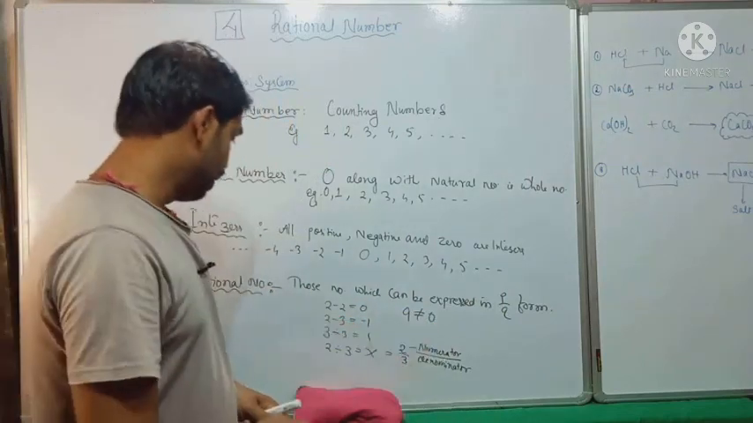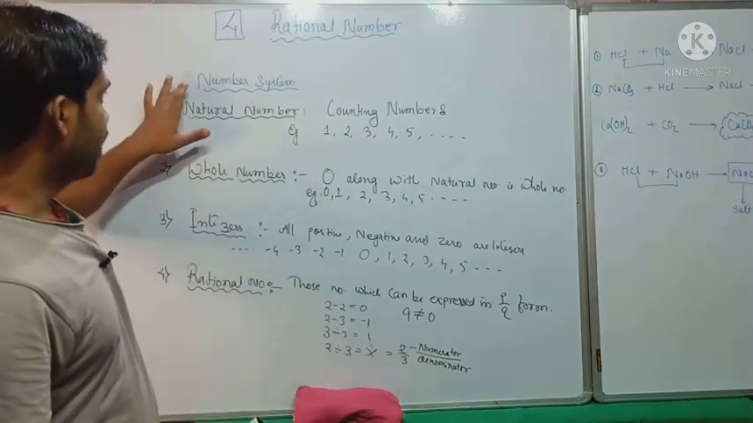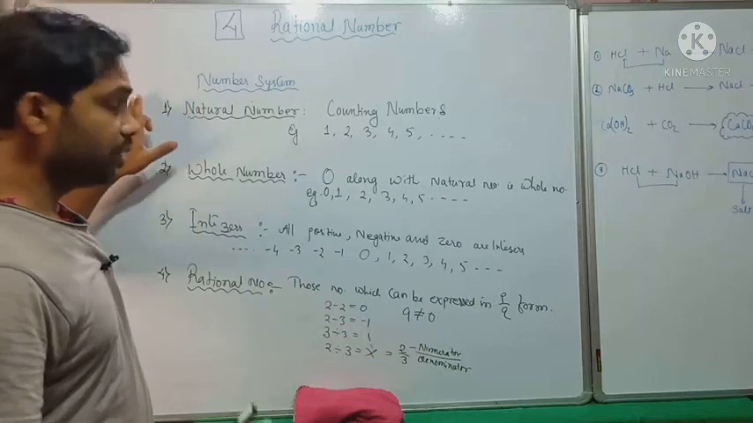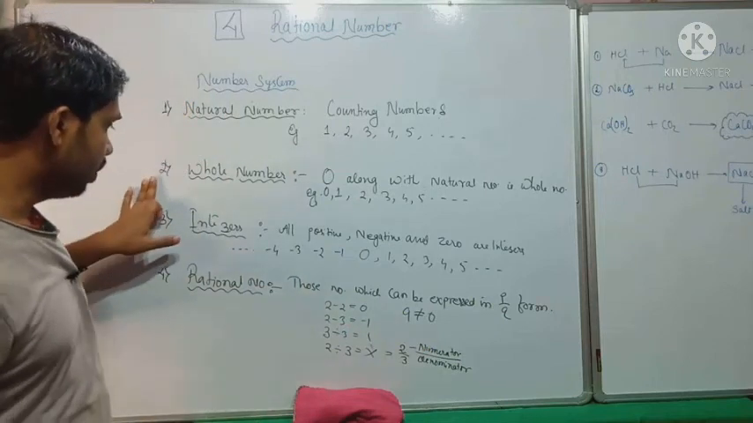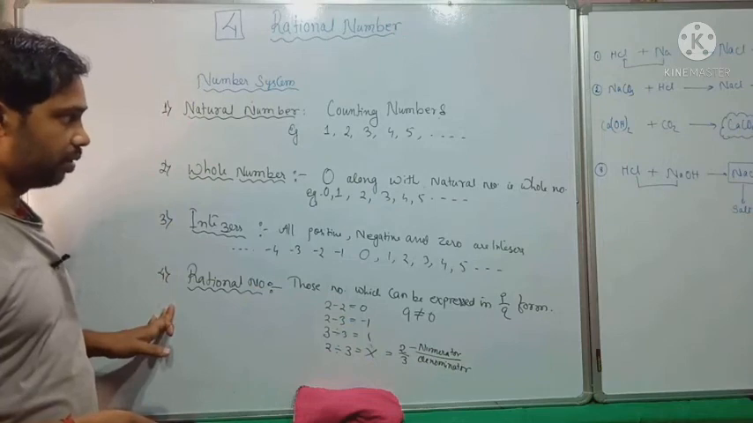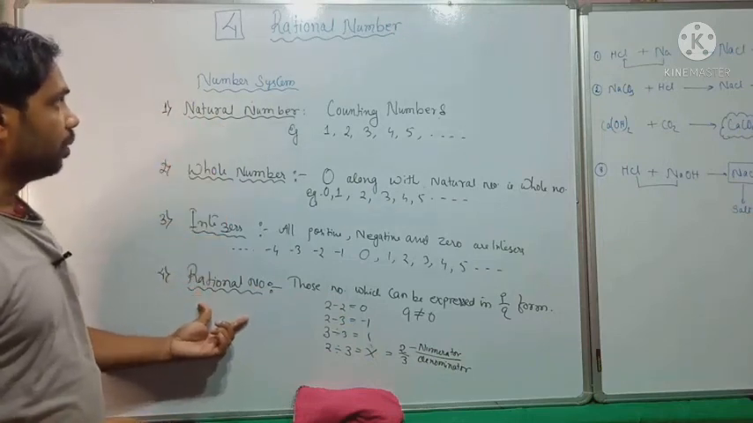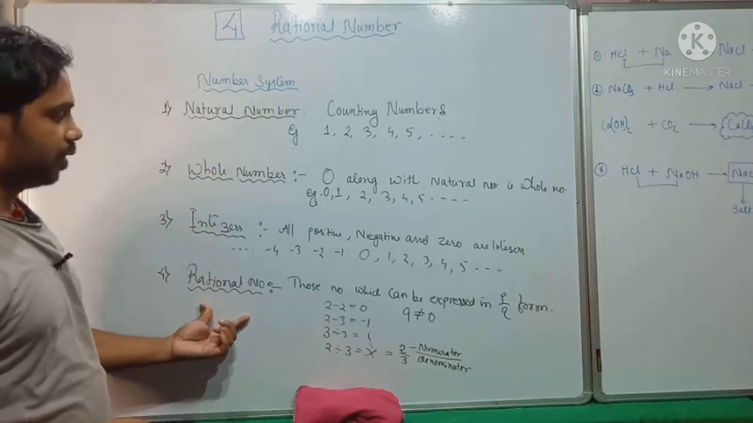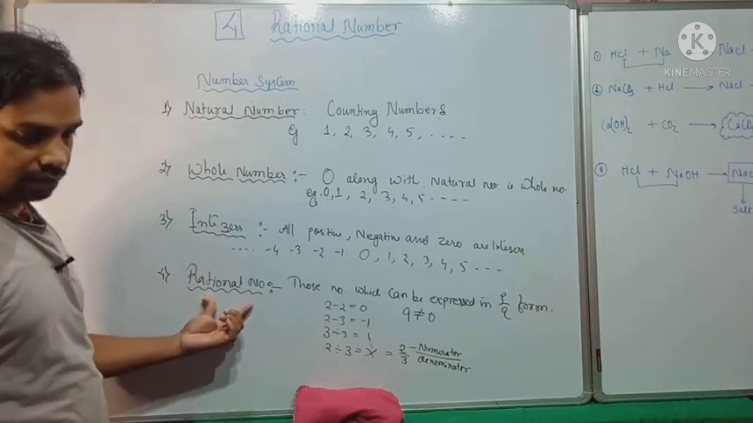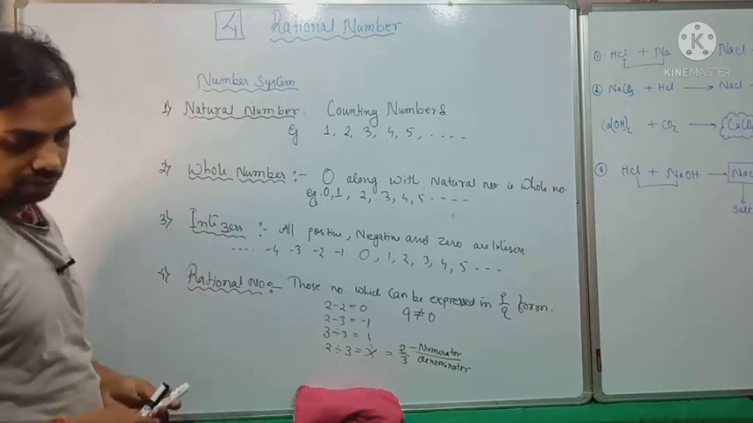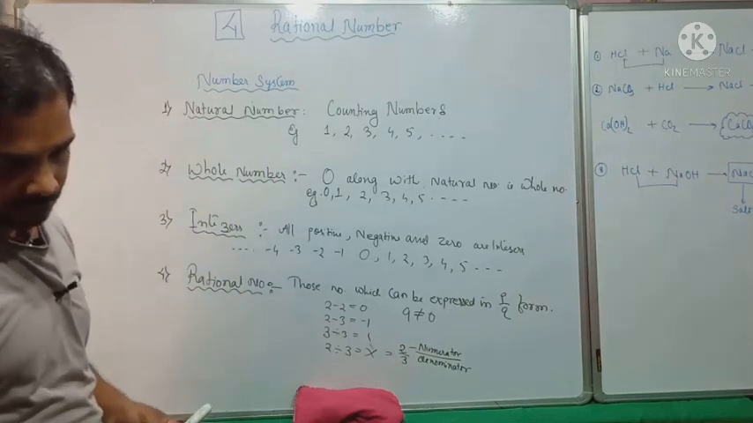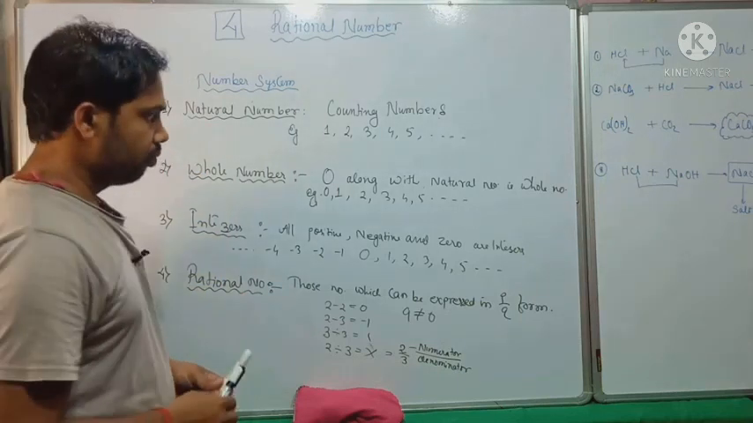Okay, so you see, the number systems we have started: first we got the natural number, then the whole number, then integers, then rational number. So we have 4 types of number system. Now we will study in this lesson about rational number. Okay, so let's see.